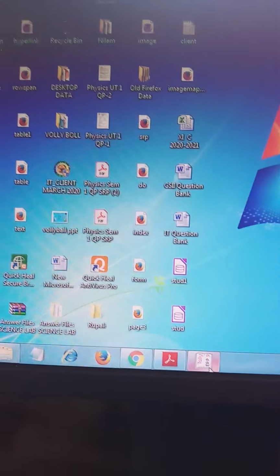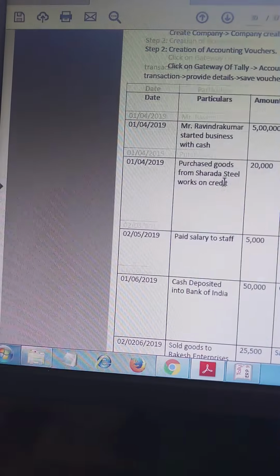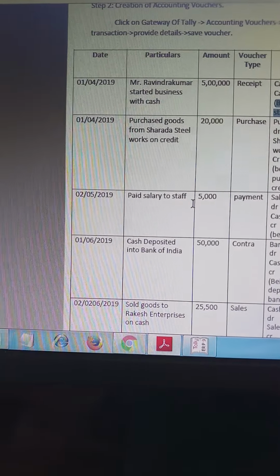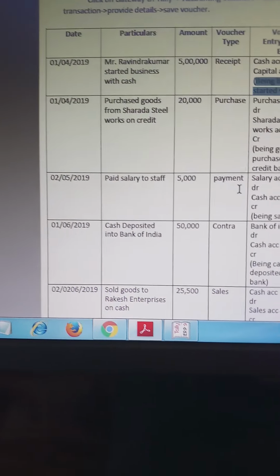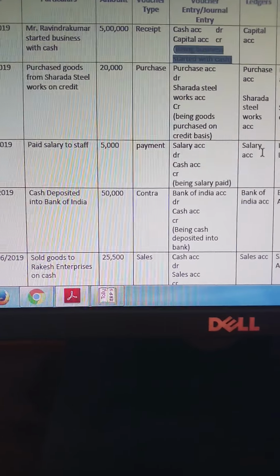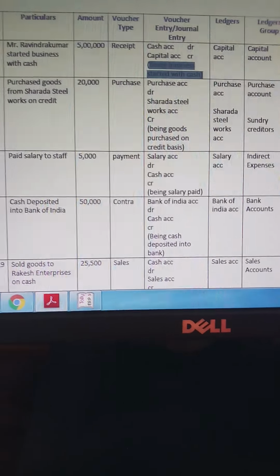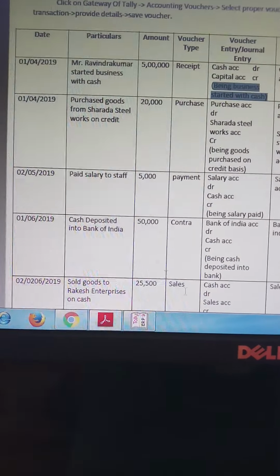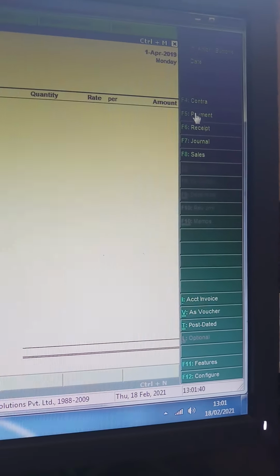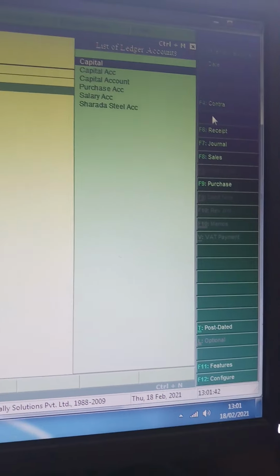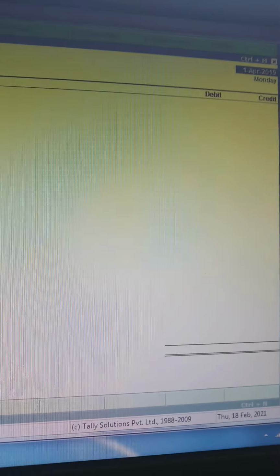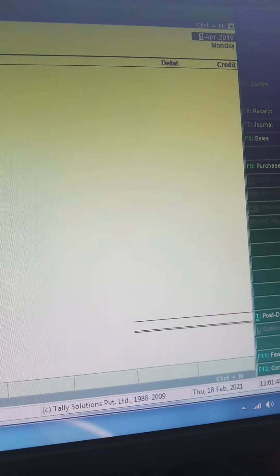Now see, the next transaction is 2nd May 2019, paid salary to staff. The amount is 5,000. Payment voucher, salary account debit to cash account, being salary paid. Salary account is under indirect expenses. For that you have to click on payment voucher or use the shortcut key F5. Click on payment voucher. After that you have to change the date from here. What is the date?